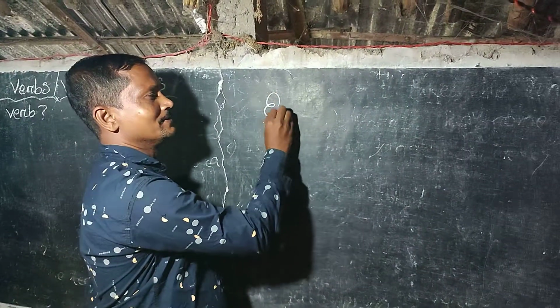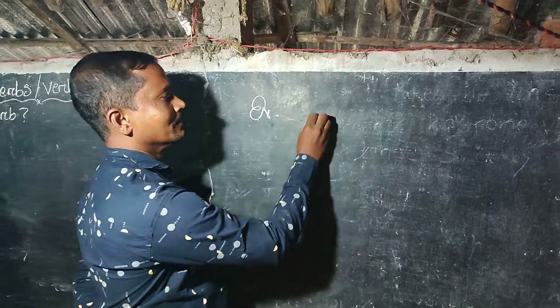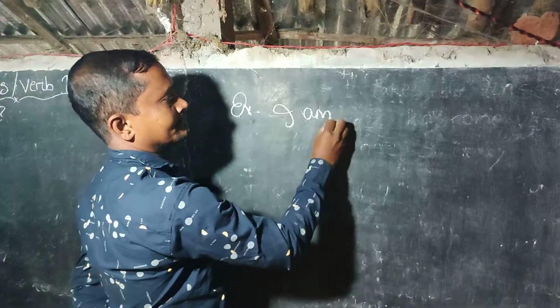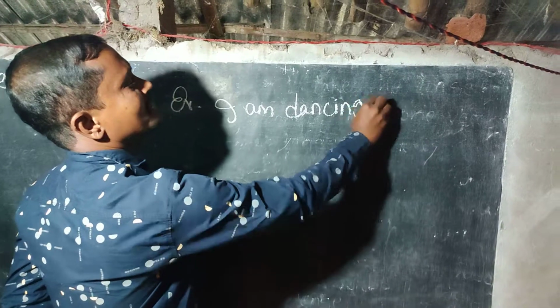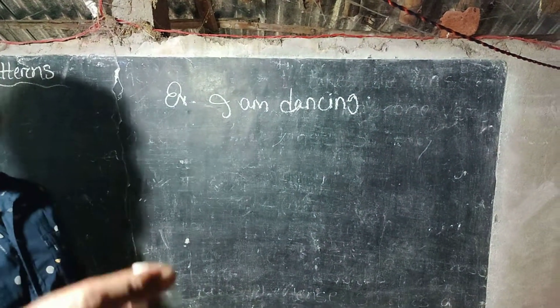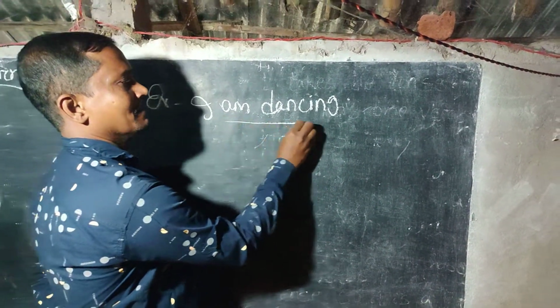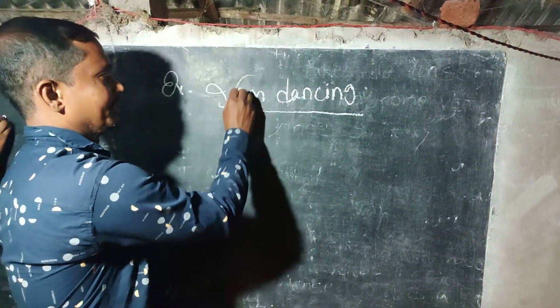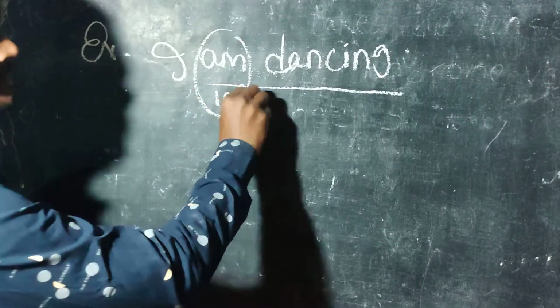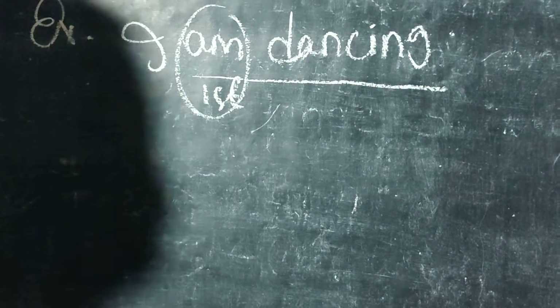And the example is, I am dancing. The verb phrase is am dancing. The first verb is am, and the second verb is dancing.